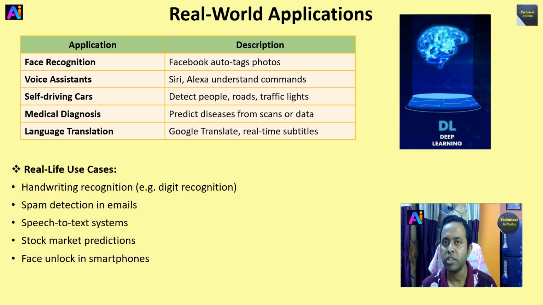Now we talk about the real-world applications of deep learning and neural networks. Face recognition: Facebook auto-tags photos. Voice assistants like Siri and Alexa understand commands. Self-driving cars detect people, roads and traffic lights. Medical diagnosis predicts diseases from scans or data. Language translation: Google Translate, real-time subtitles, right? Real-life use cases: handwriting recognition, for example digit recognition, spam detection in emails, spam or not spam, speech-to-text systems, stock market predictions, and face unlock in smartphones, right?